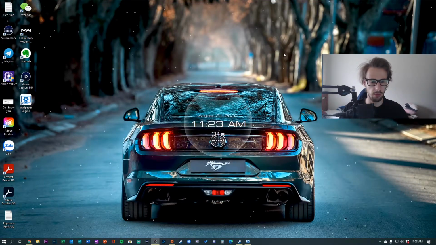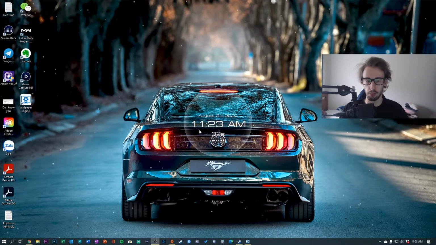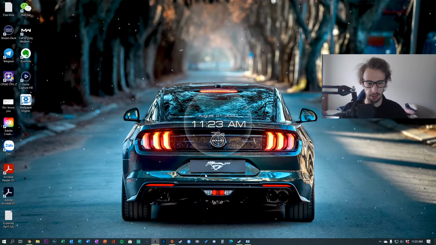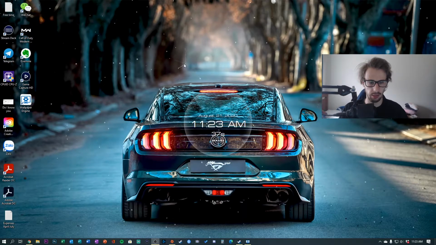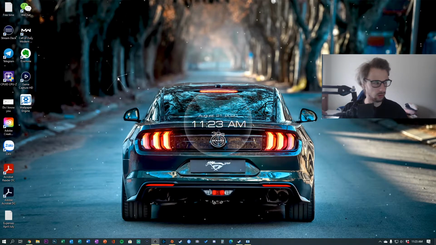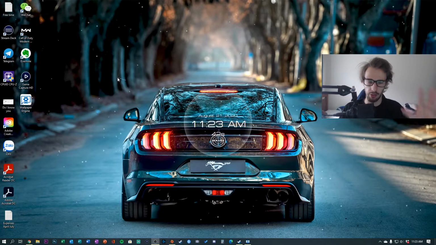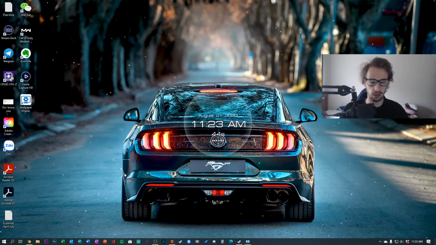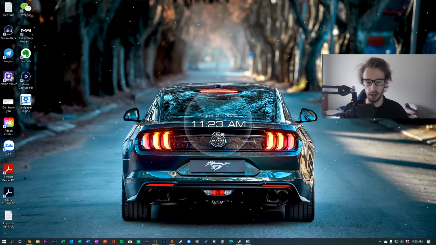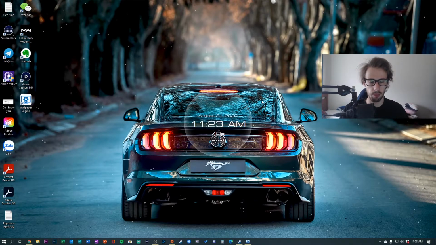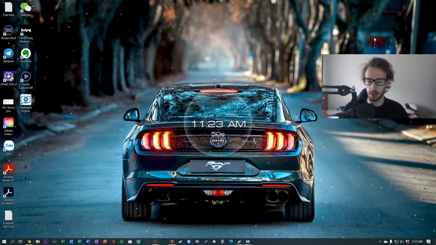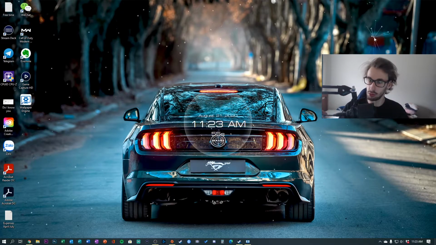And once you minimize it, as you can see, it's a moving wallpaper. And if you look closely, every time I move my mouse, you get a little star thing around it, which is cool. So as you can see, it's August 21st now, 2020 at 11:23 AM. I like the car, it's very cool. We've made a lot of improvements because I haven't used this specifically for about a year or so.